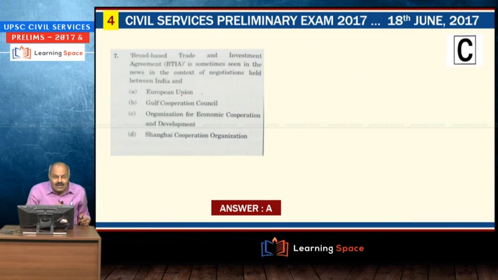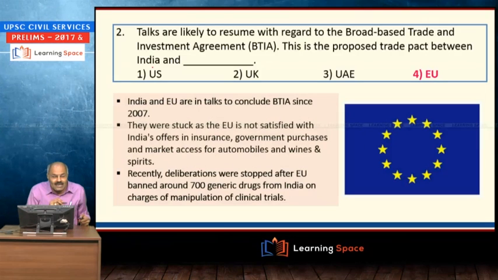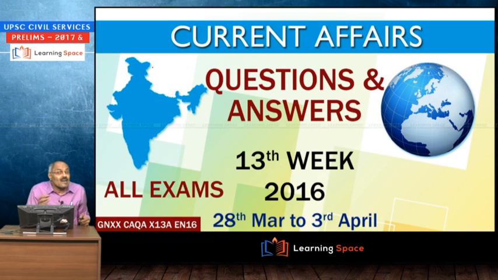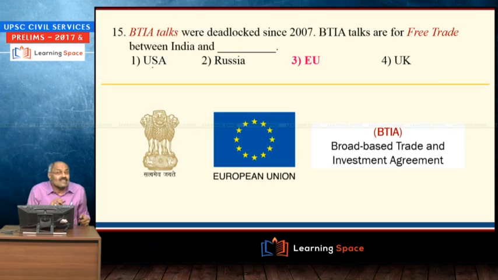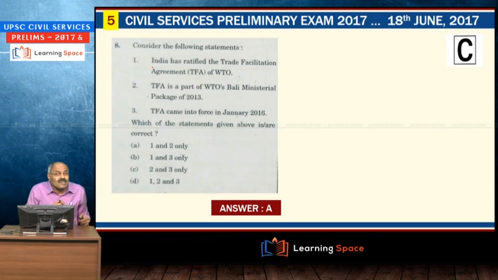Then, if you go further, BTIA, this is the trade agreement which was stalled for the past 10 years from 2007, that is between India and the European Union, right? So, please look into this slide. At the same time, I asked a question also in 2016, almost 8 to 10 times I discussed this. Here you see, India ratified the trade facilitation agreement of WTO.